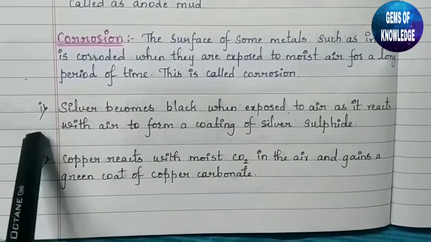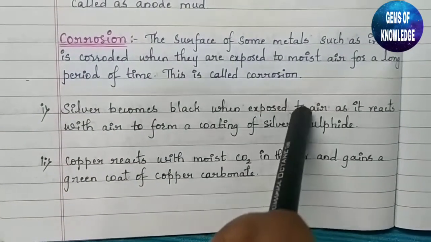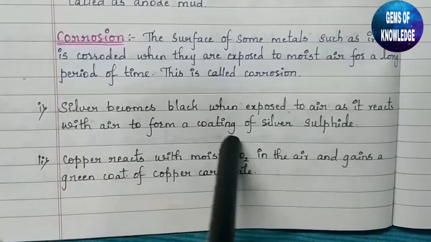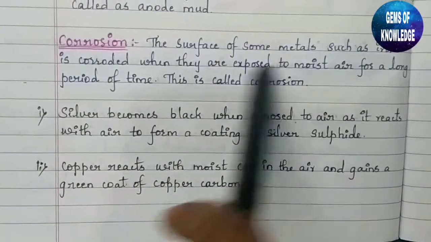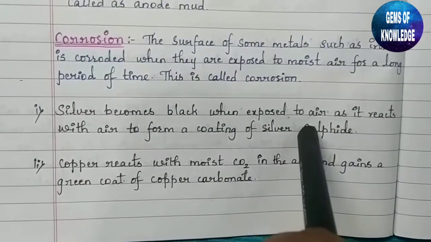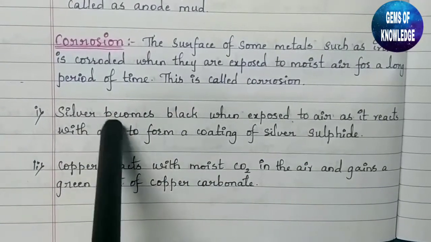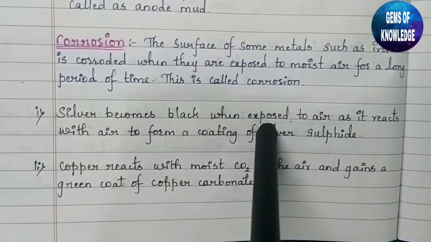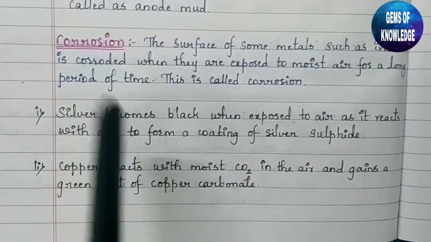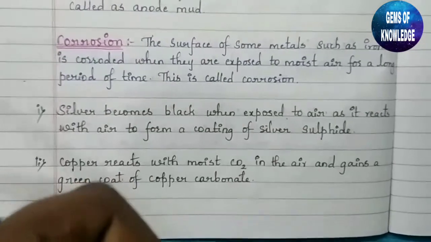You can see the example over here. The silver becomes black when it is exposed to air as it reacts with air to form a coating of silver sulfide. So silver sulfide is the coating which is deposited onto the layer of the silver and it looks black in color.